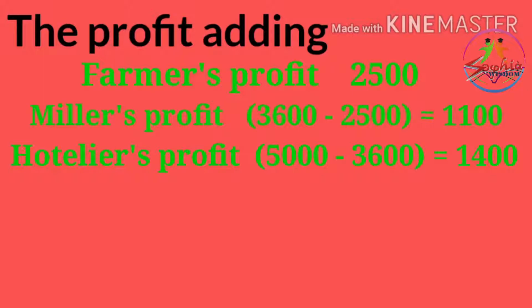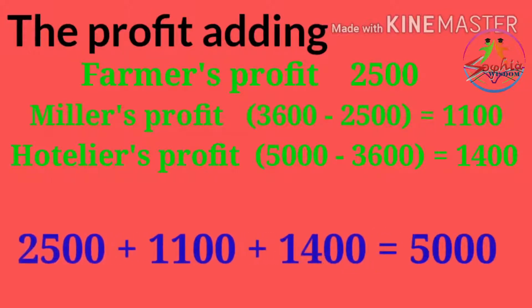Therefore, the final value or the final profit that the hotelier gets is 1,400. Therefore, we can calculate the 2,500 got by the farmer, the 1,100 profit of the miller, and the 1,400 profit of the hotelier.